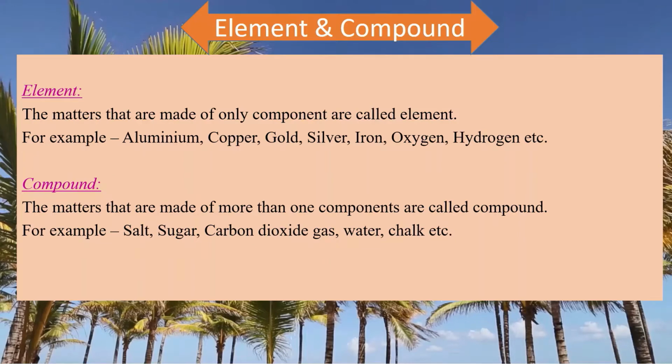If sodium chloride is broken, then you will get sodium and chlorine, two different components. That means salt is made up of two components, sodium and chlorine. In this way, from all these compounds, you will get more than one component because these are made by more than one component. So these are called compound.